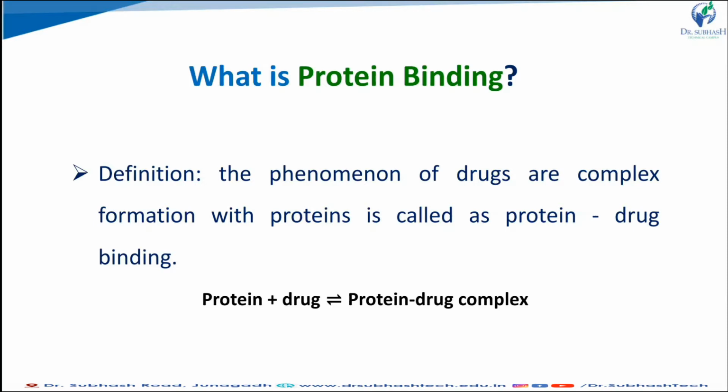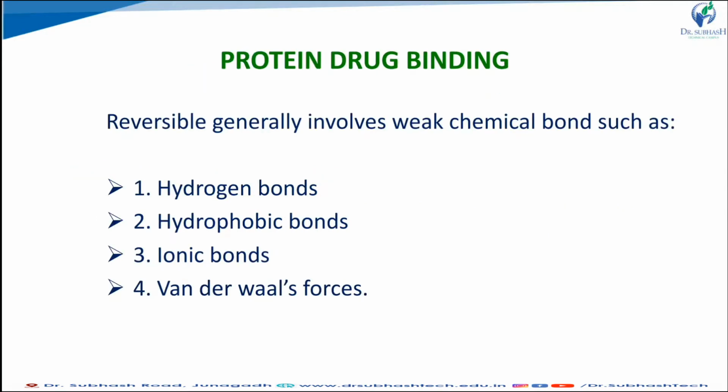We define protein binding as the phenomenon of drugs forming complexes with proteins, called protein-drug binding. Protein plus drug forms the protein-drug complex. Protein binding may be divided into intracellular binding or extracellular binding, meaning binding of the drug with cell proteins and binding of the drug with extracellular proteins.